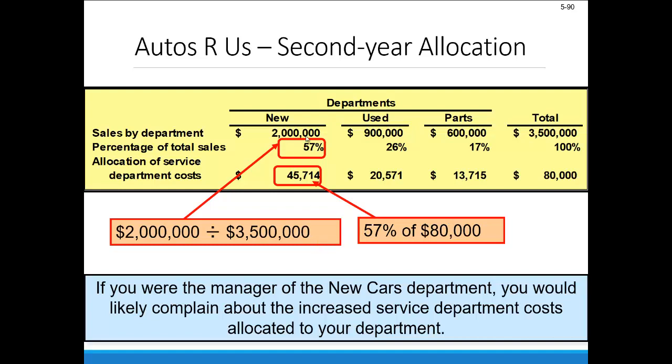If you're the manager of the new cars department, you wouldn't be thrilled with the idea that you're getting dumped a whole bunch of new service department costs just because you increase sales, just because your business is taking off, you're doing really, really well. So a lot of times these relative performance-based allocations, these non-insulating allocations, are perceived to be less fair. And that's why in the experiments I've conducted with my colleagues, we find that these things can generate lower effort, because essentially managers are being somewhat penalized, or at least not as greatly rewarded for increased performance if they're getting dumped these extra costs as a result.